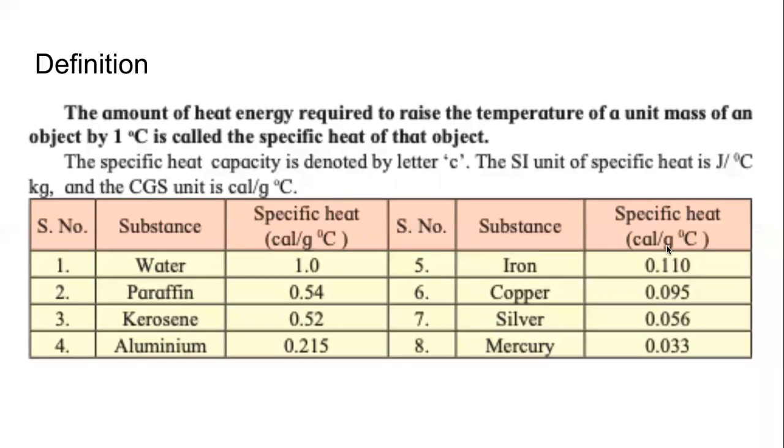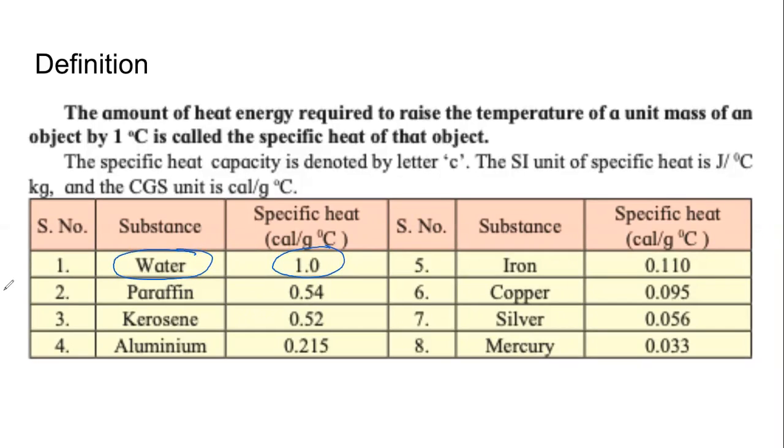Look at the table. Specific heat of 8 different substances are given. Water, paraffin. Paraffin is a polymer. Kerosene, you know what it is. Aluminium, a metal. Iron, copper, silver, mercury, metals. Do we need to remember everything? No. Do we need to remember something? Yes. This value we must remember.